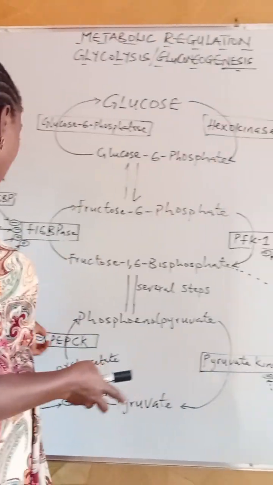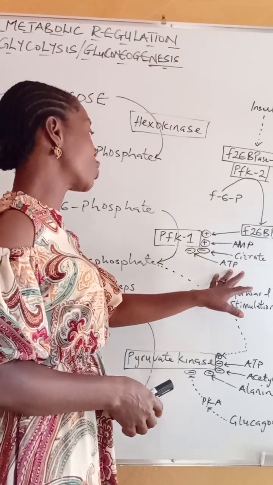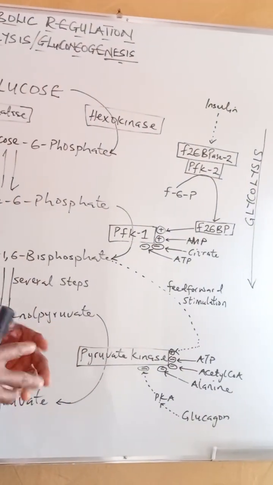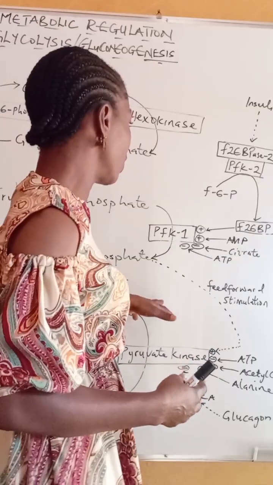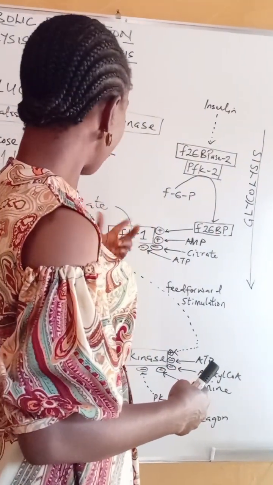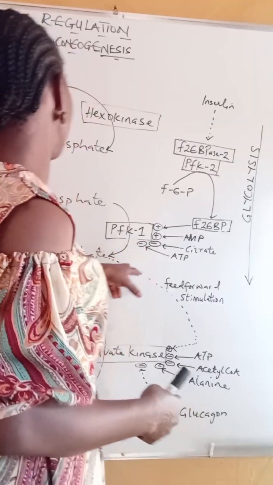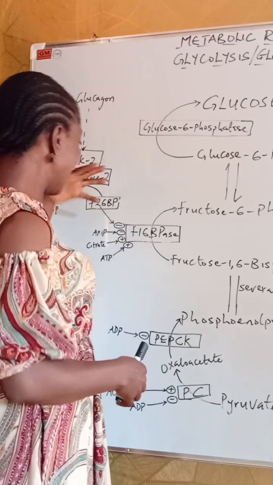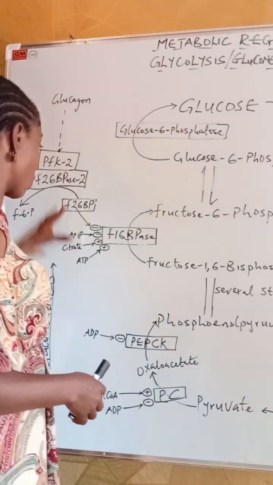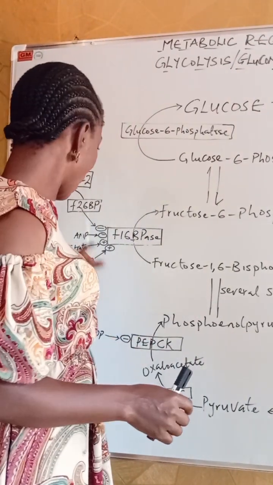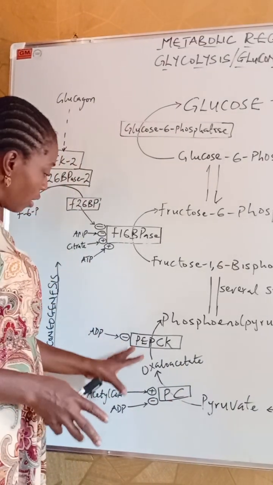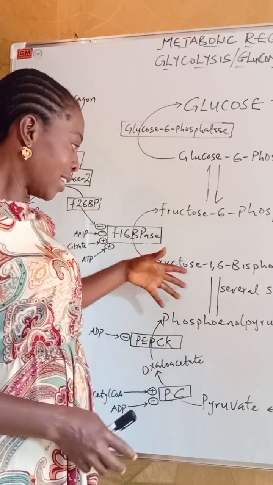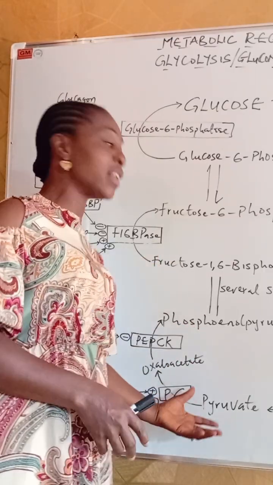What about AMP and ADP? These are products of the hydrolysis of ATP. So when they are in abundance in the cell, it signifies energy insufficiency, the need for the production of energy. That means the need for glycolysis. So AMP can allosterically activate phosphofructokinase 1, promoting glycolysis, while at the same time inhibiting fructose 1,6-bisphosphatase, thereby inhibiting gluconeogenesis, which needs energy that we don't have. Also, ADP can inhibit gluconeogenesis by binding to PEP carboxykinase, inactivating it, and also binding to pyruvate kinase, inactivating it.